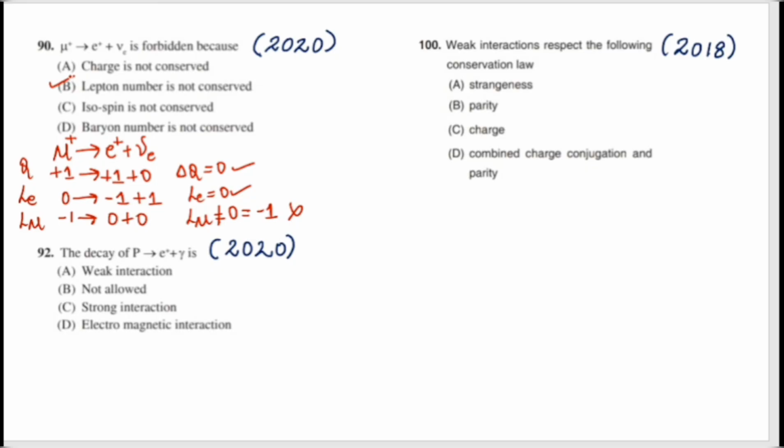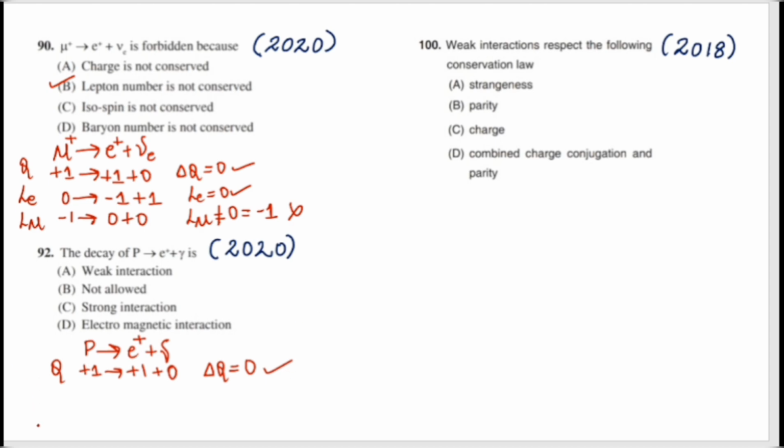The decay of proton gives rise to positron plus photon. Is it a weak interaction, not allowed, strong interaction, or electromagnetic interaction? First, we will rewrite the reaction that they have given in the question. Let us solve now. First we need to see whether the charge is conserved or not. Proton is plus 1 and the positron is plus 1, and the photon doesn't have any charge, it is 0. So delta Q is 1 minus 1, which is 0. Charge is conserved.